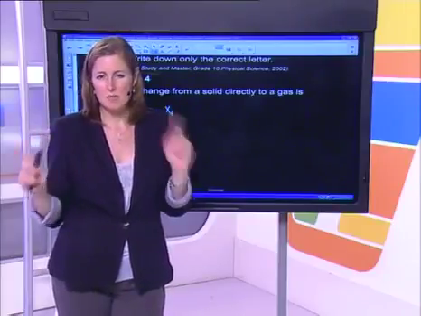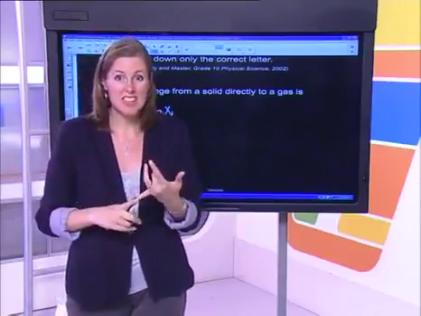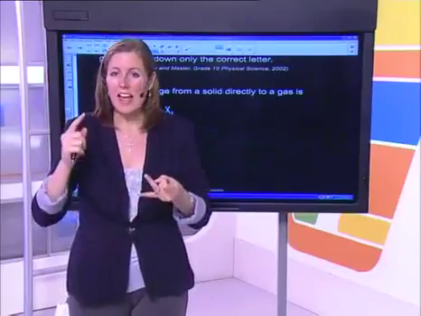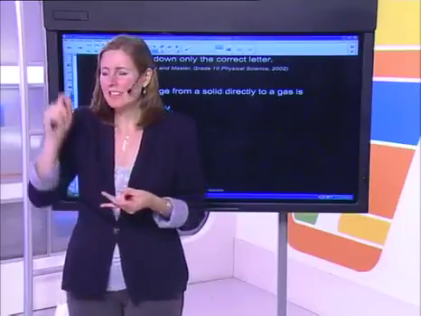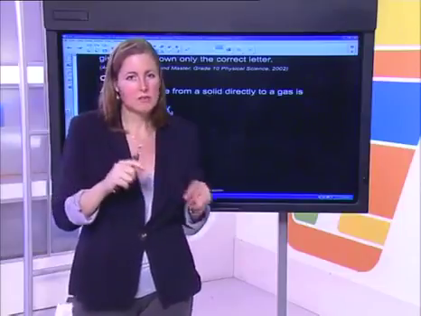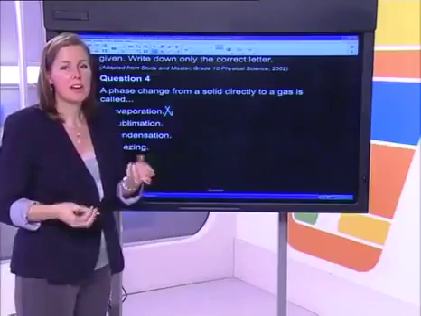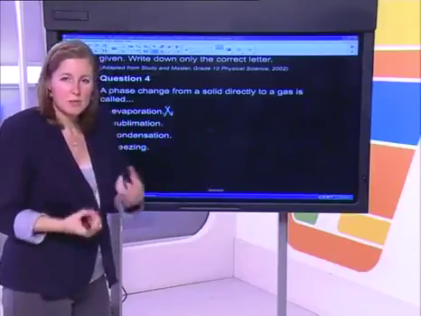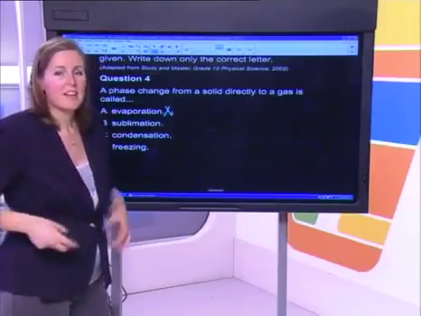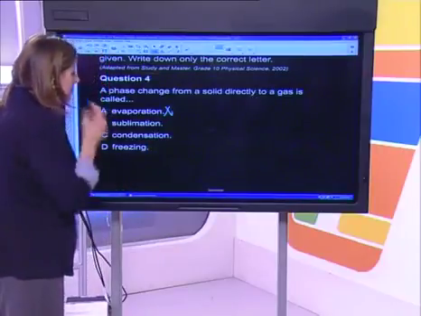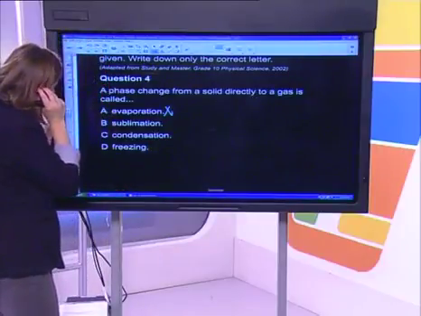So watch out for that. Make sure you know the differences. Evaporation can take place at any temperature and boiling has to happen at a specific temperature. Evaporation only happens at the surface of the liquid, whereas boiling happens within the liquid as little bubbles of vapor are formed as it goes into the gaseous phase.